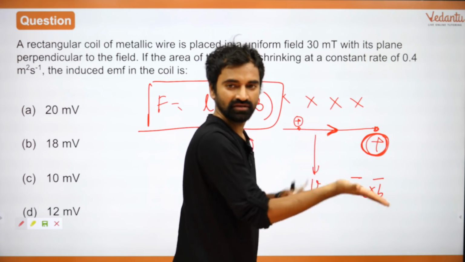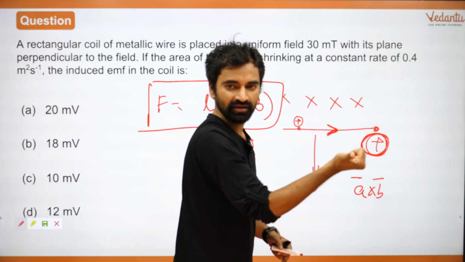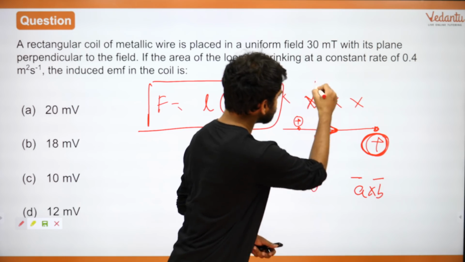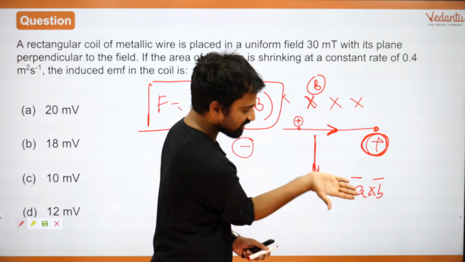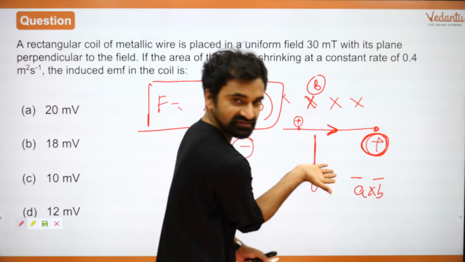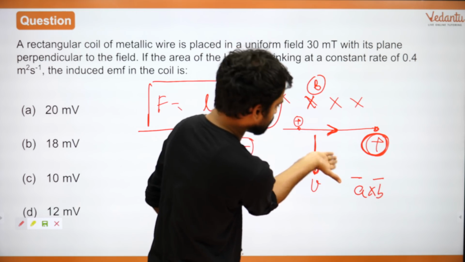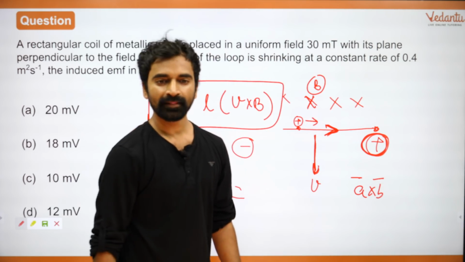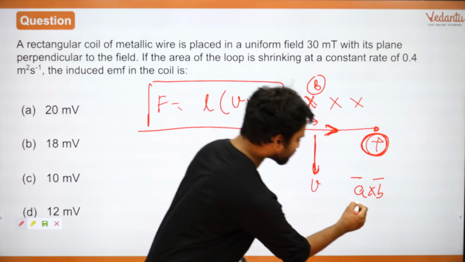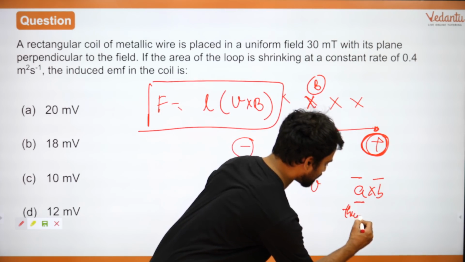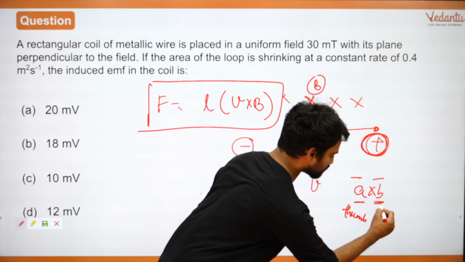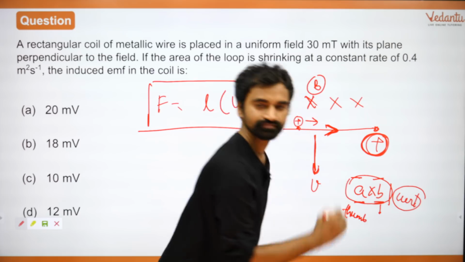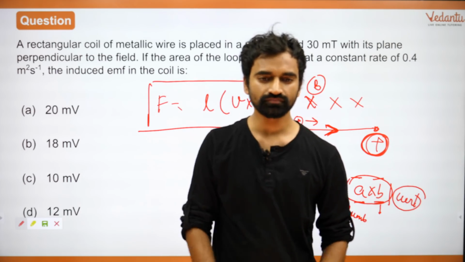A, B, A cross B. Okay? So this is V, and B is pointing inward, something like this. Force will be experienced in this direction. If this is a positive charge, it will go in this direction. Is that fine? So whatever is the first vector, put the thumb around it, and the other four fingers should be around B. Curling gives you A cross B. Is that fine, everyone? Great, fantastic.